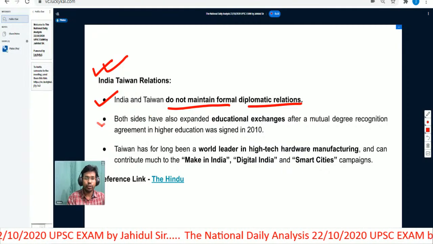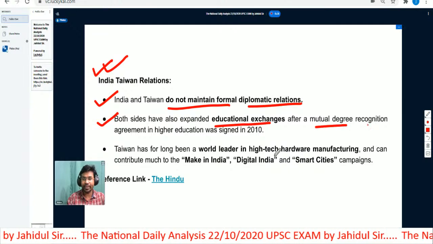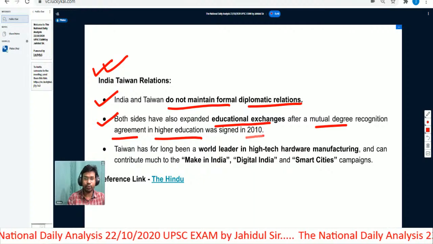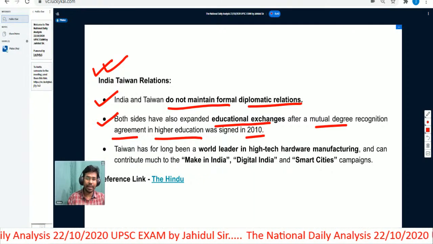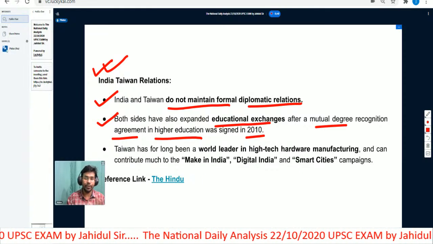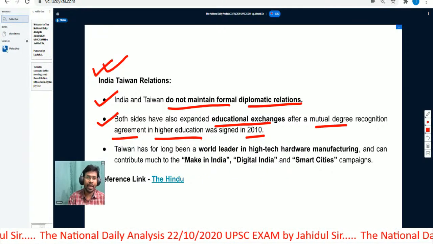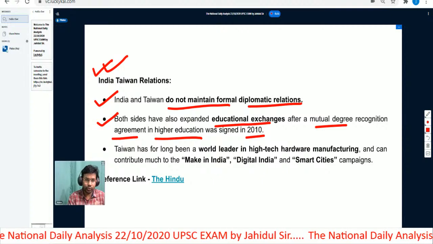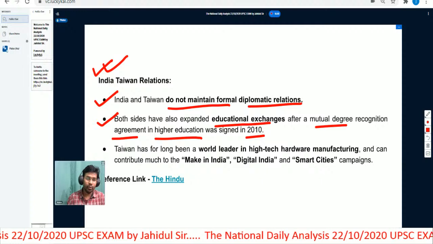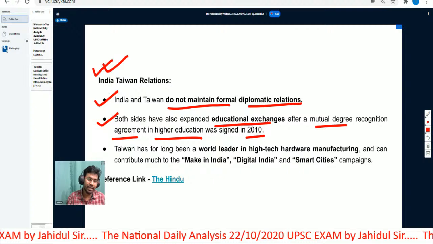Both sides have also expanded educational exchanges after a mutual degree recognition agreement in higher education, which was signed in 2010. India and Taiwan have had educational exchanges, and we recognize each other's degrees. Whatever degrees are offered in educational institutions in India, like BA, MA or Bachelor of Technology, will be recognized in Taiwan, and similarly, people who acquired a bachelor's degree from Taiwan will be recognized in India. So that was the official exchange.